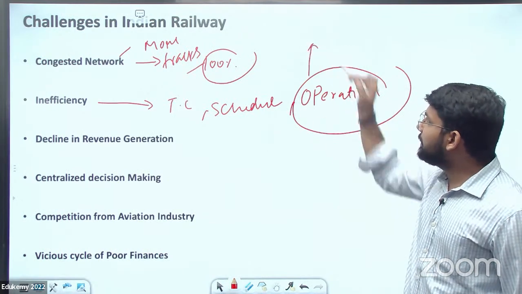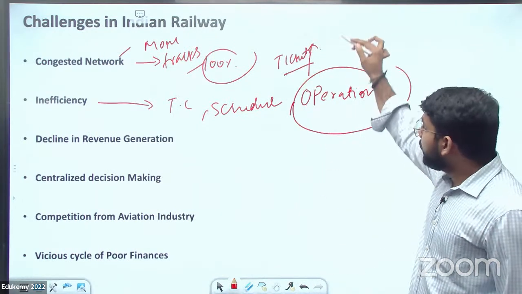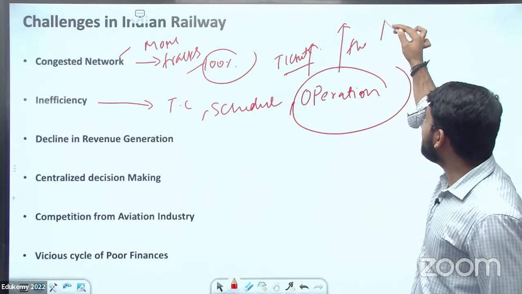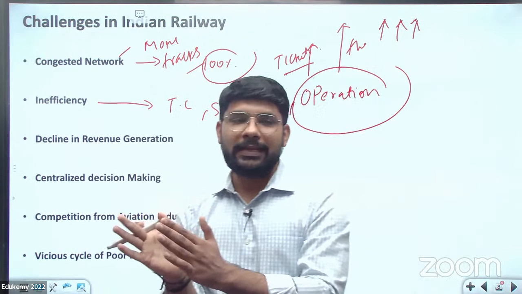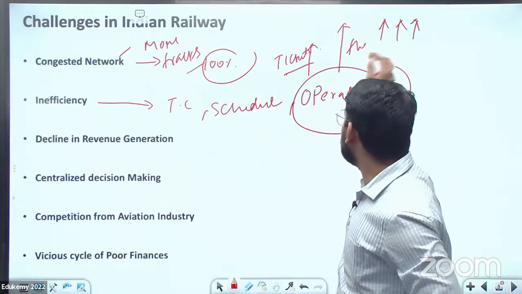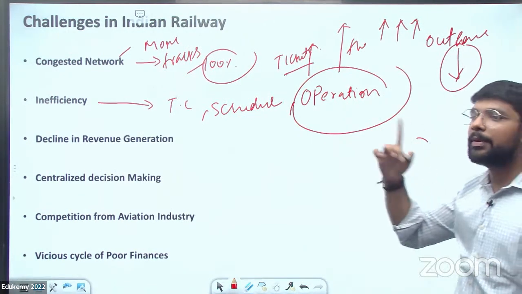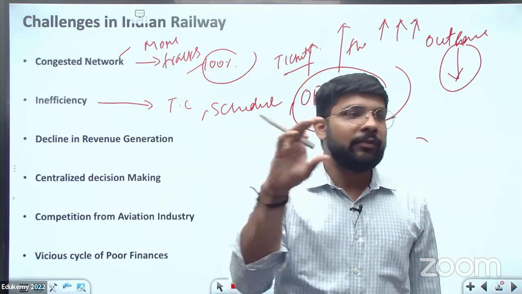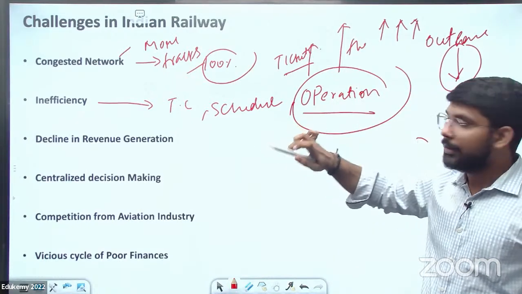There is a need to change the ticketing system. The government is spending money on those routes which have very little traffic. जहां पे ट्रैफिक बहुत कम है, means states having very little train traffic, 2-3 trains in a day, but the government is spending more money there. So the outcome from those states is very less, where the government is investing money for making new tracks. So there should be identification of specifically which location requires the maximum track. So जो operational issue है, identification issue है, that's the major issue.